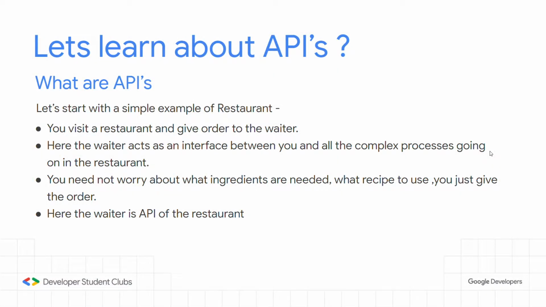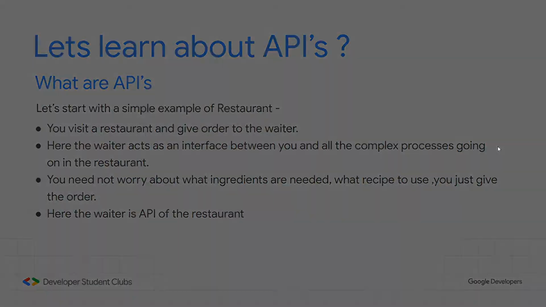What are APIs? Let's start with a simple example of a restaurant. You visit a restaurant and give an order to the waiter. Here the waiter acts as the interface between you and all the complex processes going on in the restaurant. You need not worry about what ingredients are needed or what recipe to use, you just give the order. Here the waiter is the API of the restaurant.